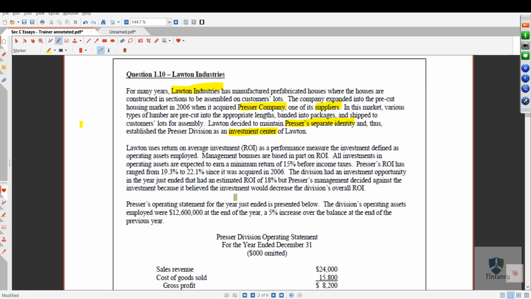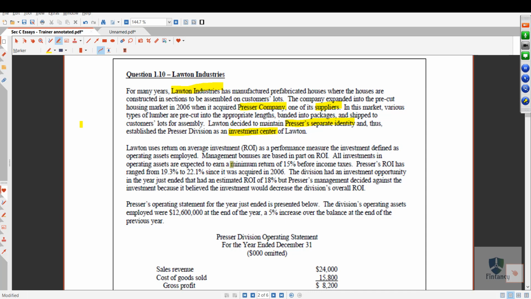Lawton uses return on average investment (ROI) as a performance measure. The investment is defined as operating assets employed. Management bonuses are based in part on ROI. All investments in operating assets are expected to earn a minimum return of 15% before income tax.